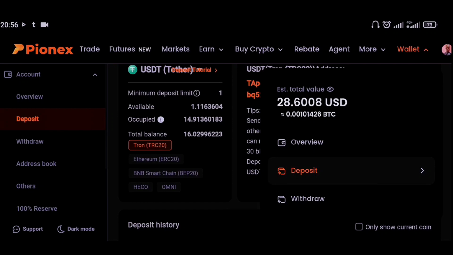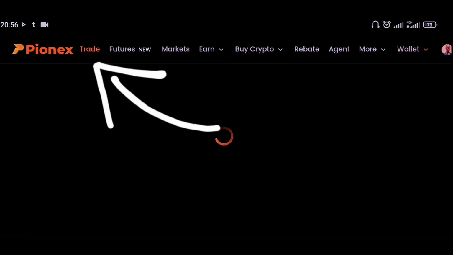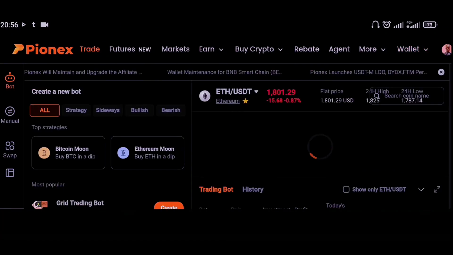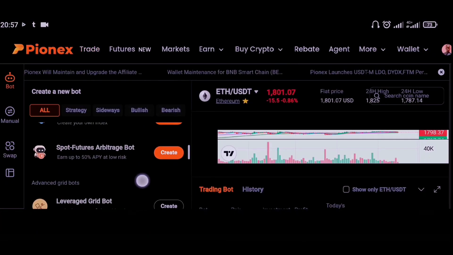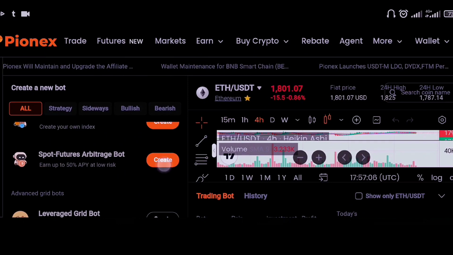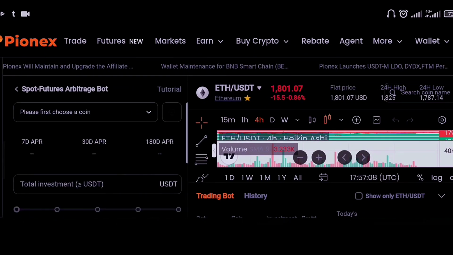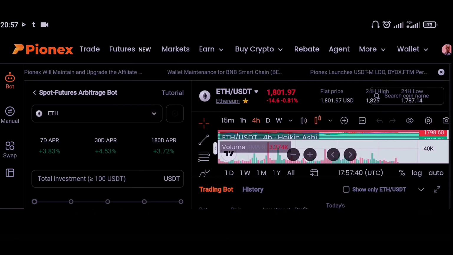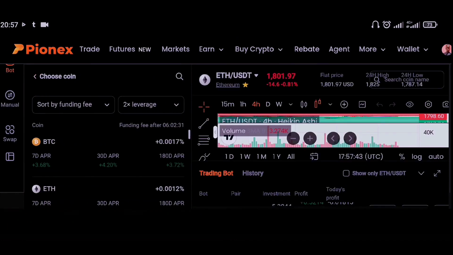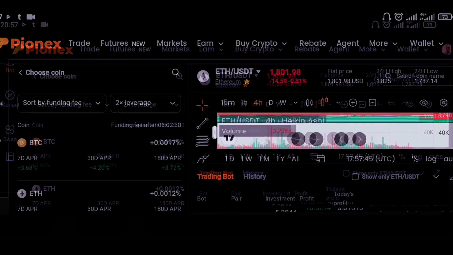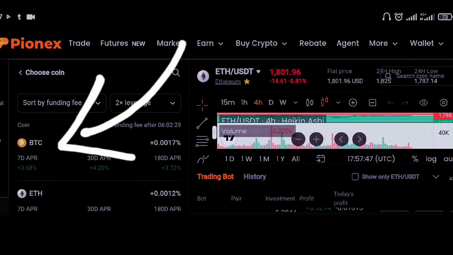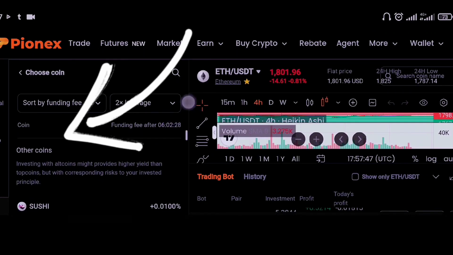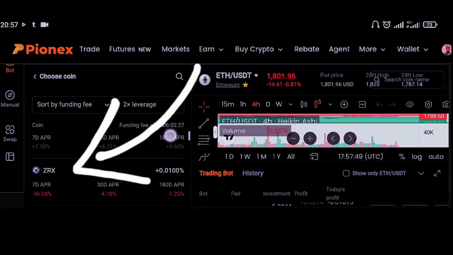Once your USDT are here, you need to go to the trading panel. Here you can see a number of bots that we can use to trade with. So just scroll down here and find the spot futures arbitrage bot. So just click to create the bot. My bot is already set to the Ethereum token. So here you can choose the different tokens that you would want to trade with using the spot futures arbitrage bot. You can see we have BTC, the first one, ETH, then other coins like Sushi, ZRX, High.